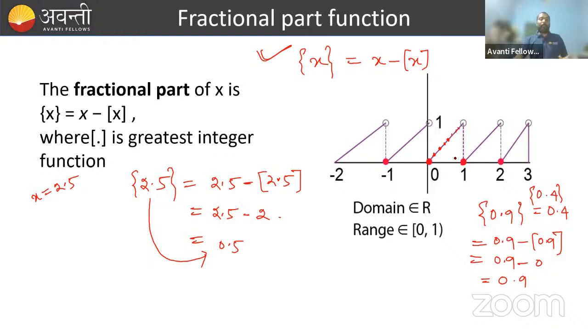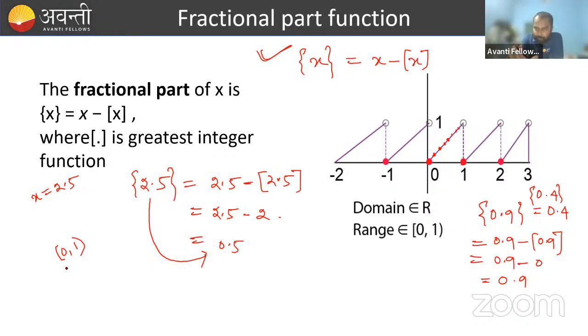But always remember, what are the outputs you are getting? It will always lie between 0 to 1, where 1 is not included and 0 is included. Yes or no? Fractional part means it should be between 0 to 1, where 0 is included and 1 is not included. Yes or no?